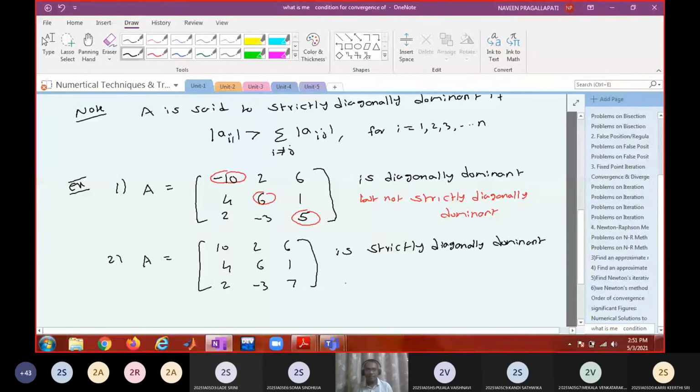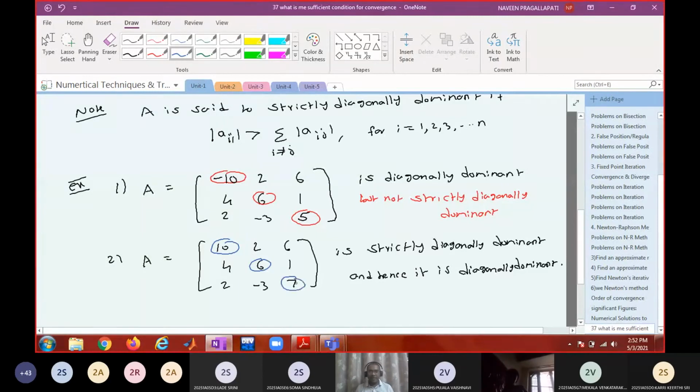And hence it is diagonally dominant. That's it. So every strictly diagonally dominant matrix is dominant, but a dominant matrix need not be strictly diagonally dominant.